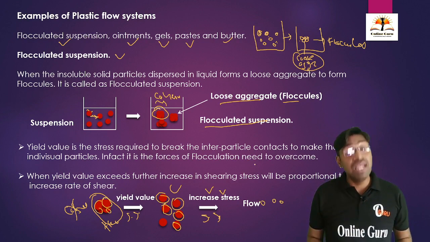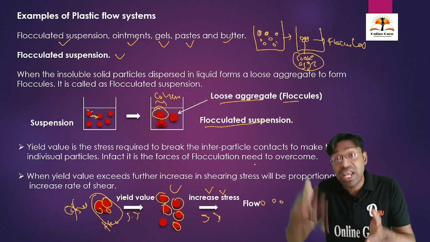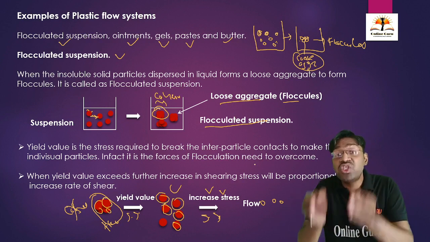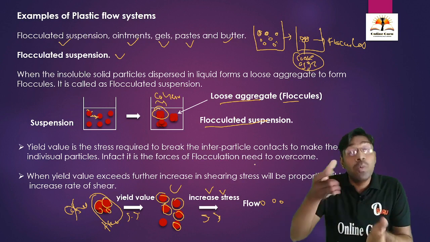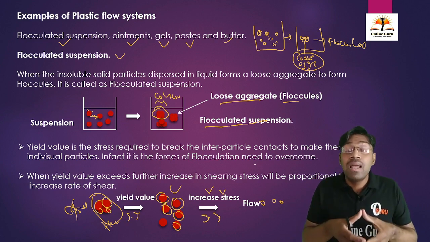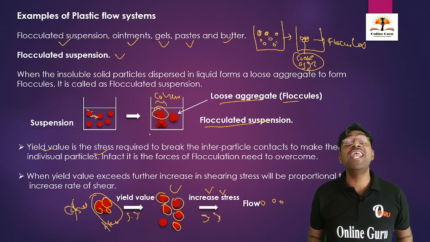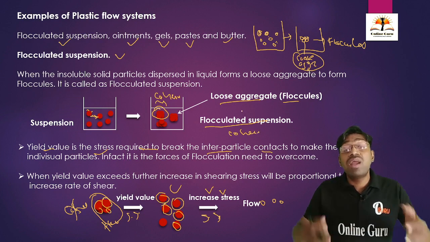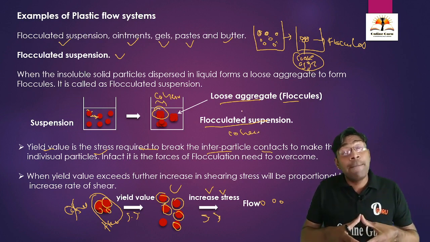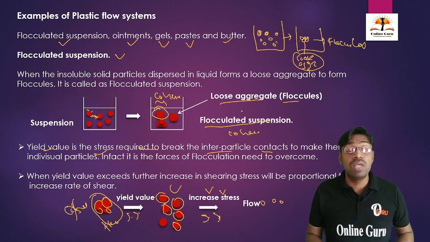And what is yield value? Okay, what is yield value? Yield value is the actual stress. It is the actual shearing stress which is used to break the intermolecular interaction between the floccules. Here, yield value is the stress. It is the shearing stress which is required to break the interparticle contacts, means the cohesive forces, or the intermolecular forces which are present between the two or more molecules, so that these molecules will be separated from each other.